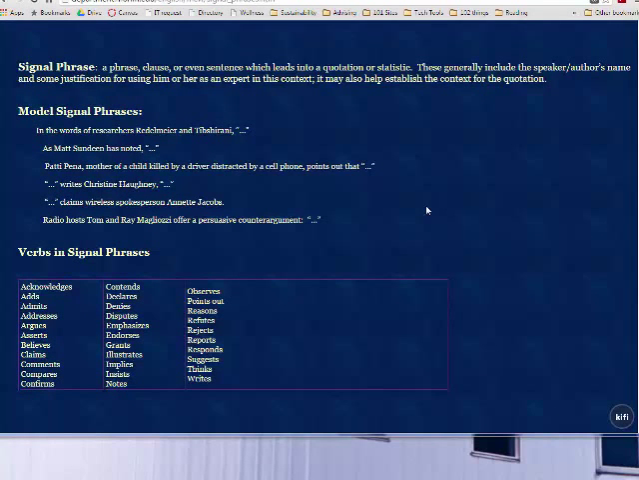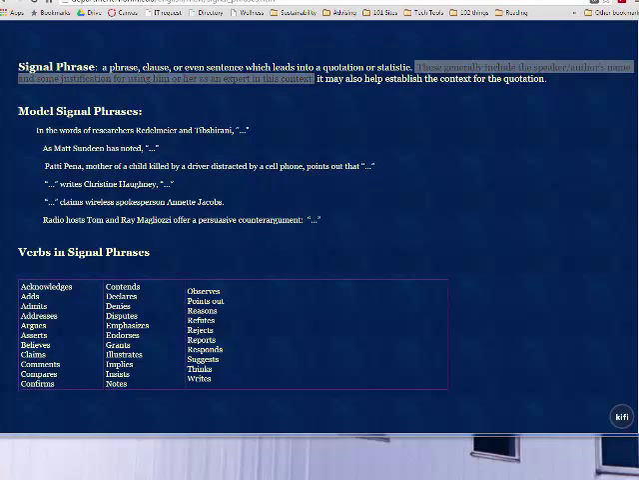Okay, I like this definition of a signal phrase up here. It leads into a quotation or statistic. It could be summarizing or paraphrasing though. And they'll include the name and some justification for using the person. So it just gives a little bit of information about the source to help the reader understand why the source is being integrated. And then look at some of these samples.